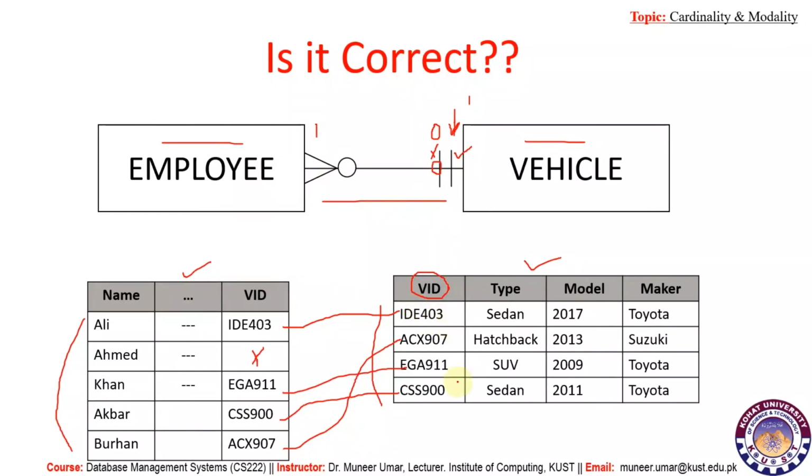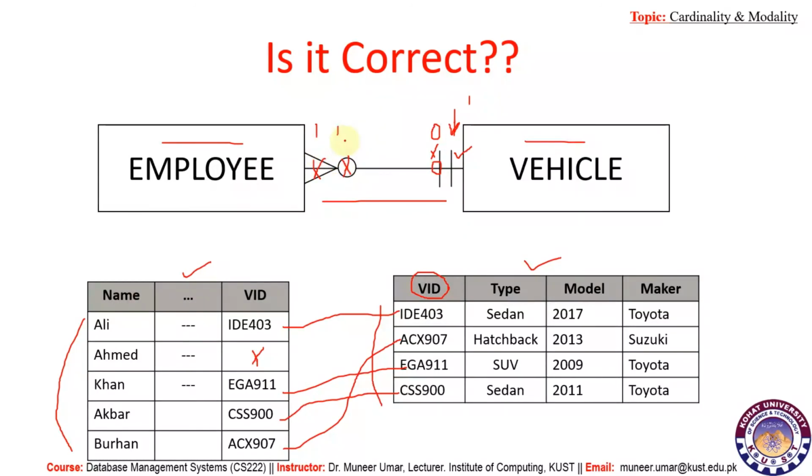Now if we look into this table, all the vehicles, all these instances are associated with these instances, means that the vehicle must be registered with an instance of employee. So the minimum case is also 1. So these cardinality and modality are wrong.